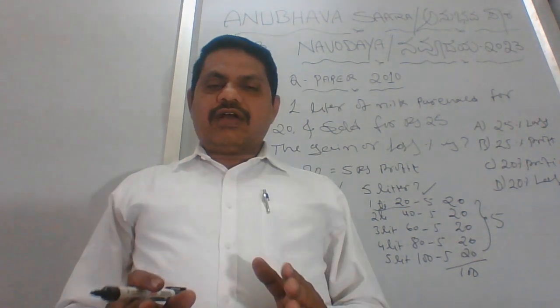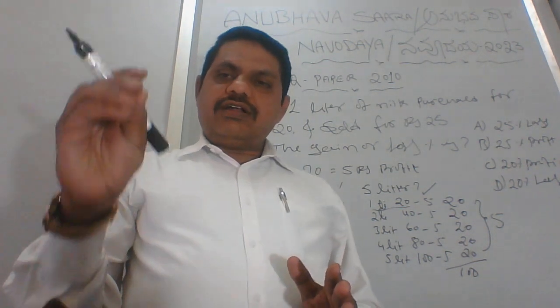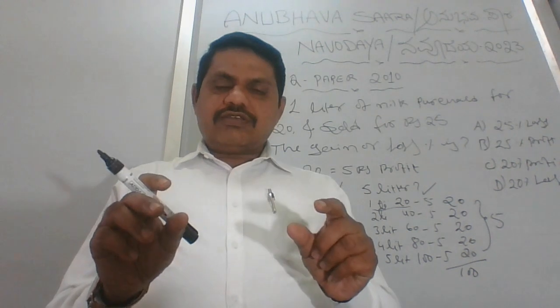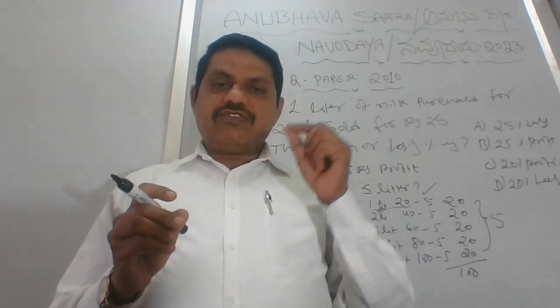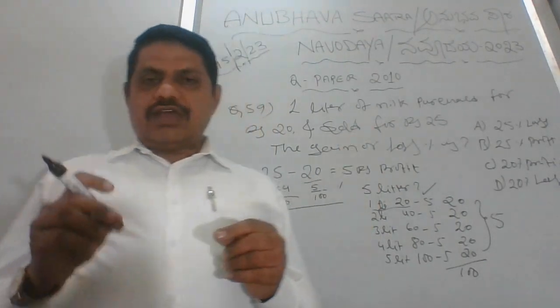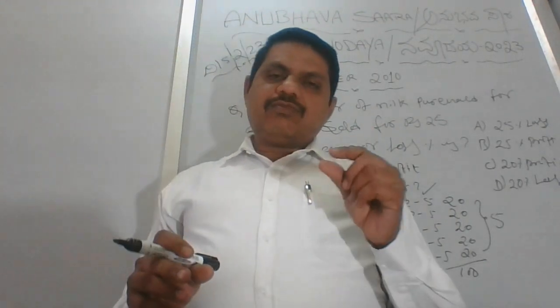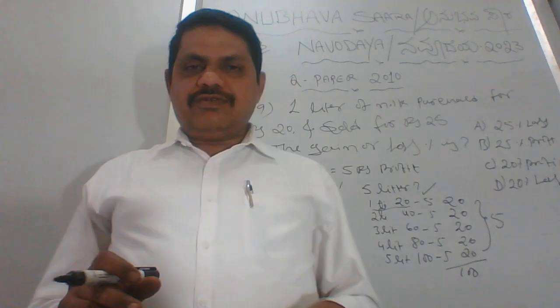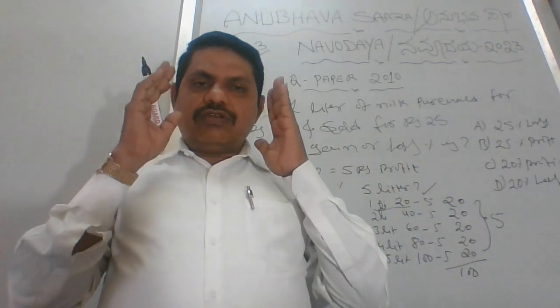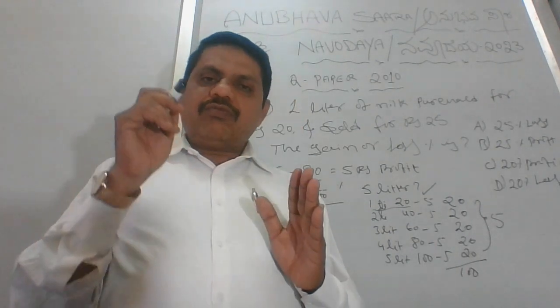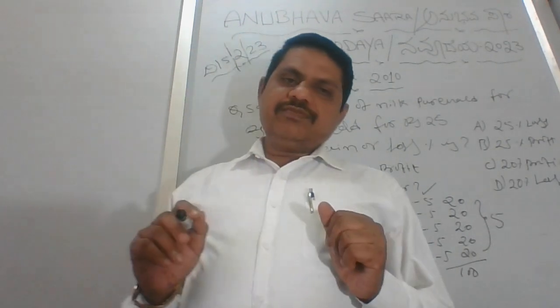I have only one option: I can go and cut both, whatever the item is. I'll just taste it, then I can tell you which is vegetable and which is fruit. Apple belongs to fruit, tomato belongs to vegetable. That's how you should have clarity before answering your question or marking in the OMR sheet.